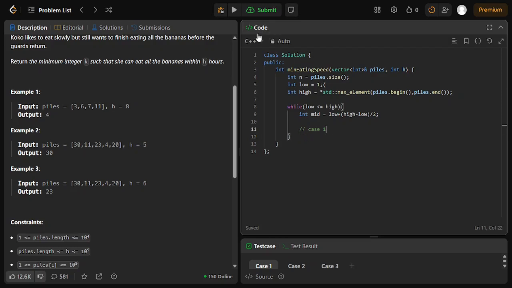So after calculating mid, the first thing that we are going to do is calculate the time. For that we will have to iterate throughout the array.